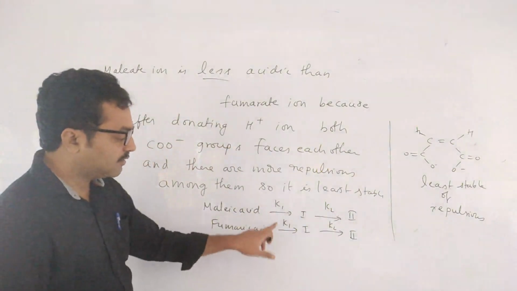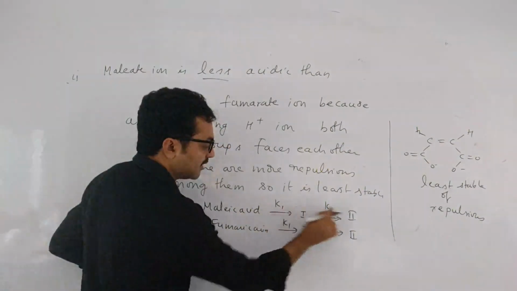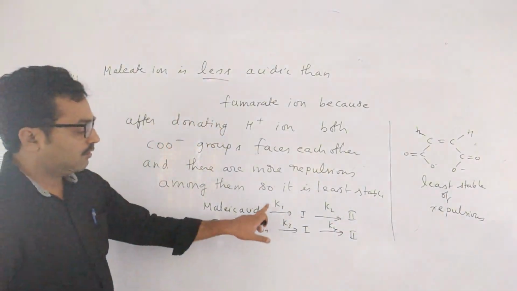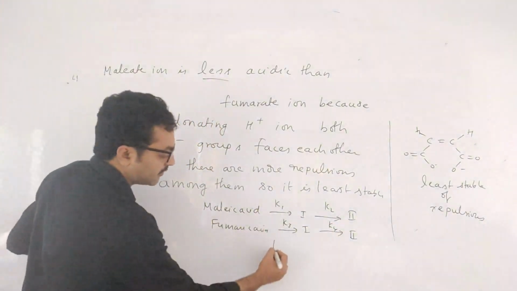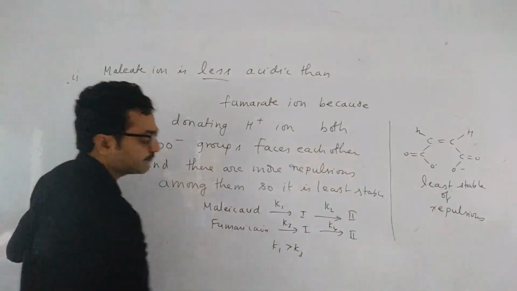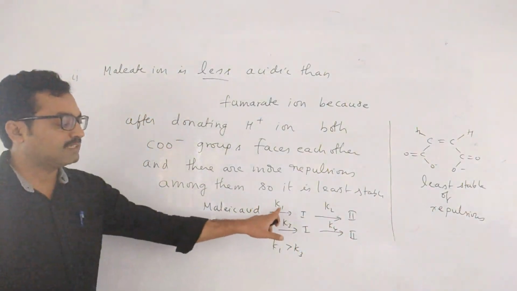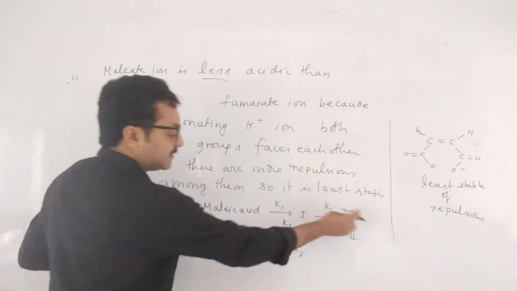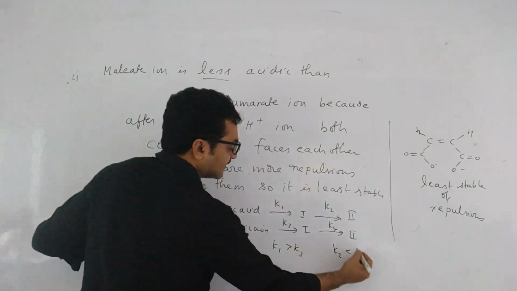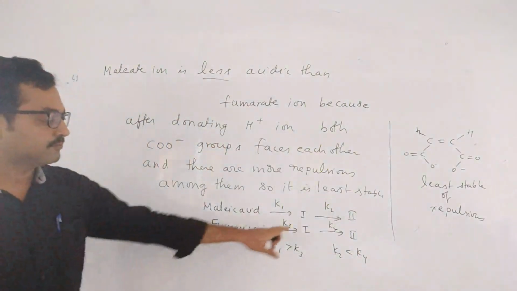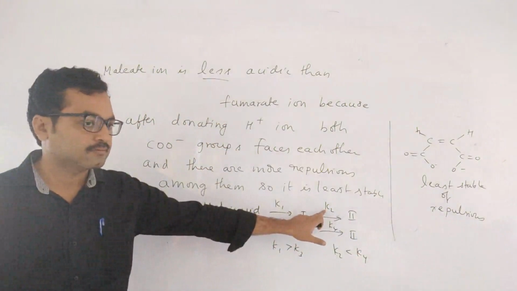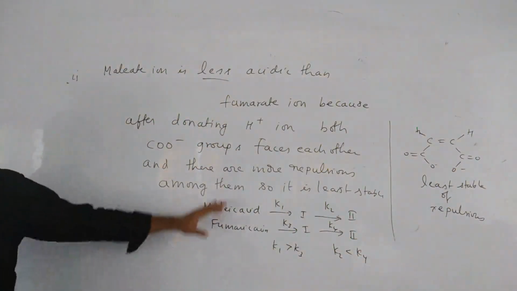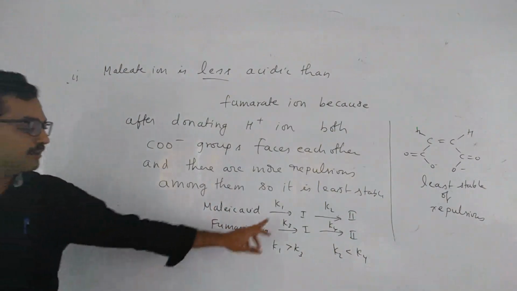Now in these two cases, you can call this K1, K2 and this K3, K4. In the first case, K1 is greater than K3. The acid dissociation constant of the first case is greater than the second. Whereas in the second case, K2 is less than K4. This is not that much acidic. That's what I want to give you clarity on.